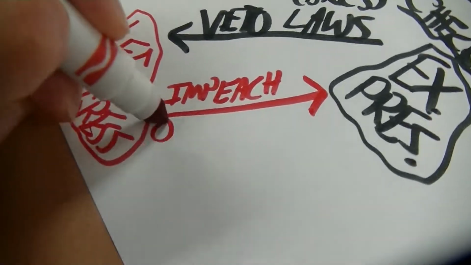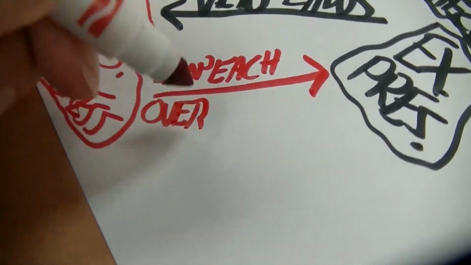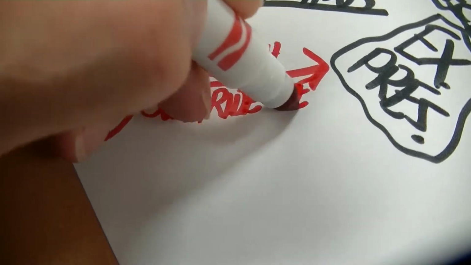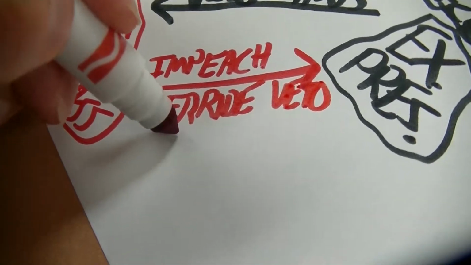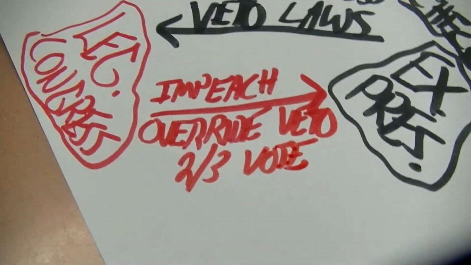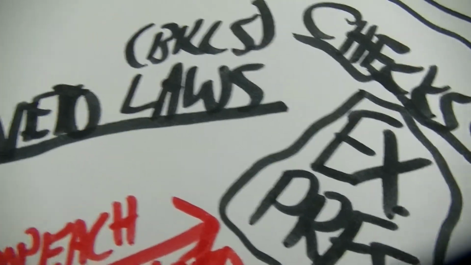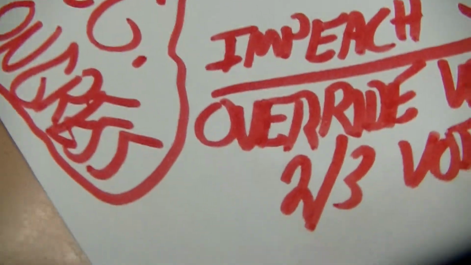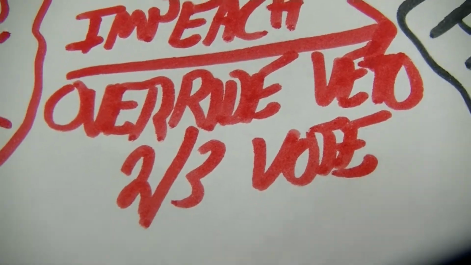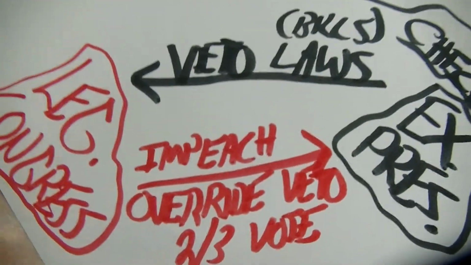They can override the veto with a 2/3 vote. So here's the veto that the president has over the legislature. The legislature says, so what? We override your veto if 2/3 of them vote the same way.